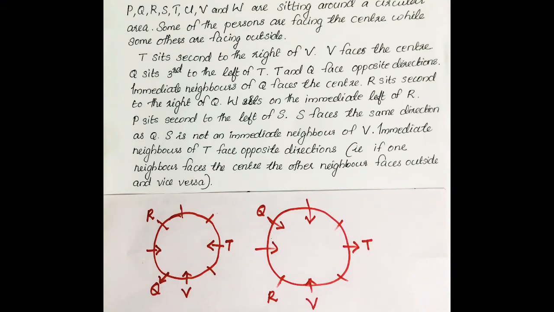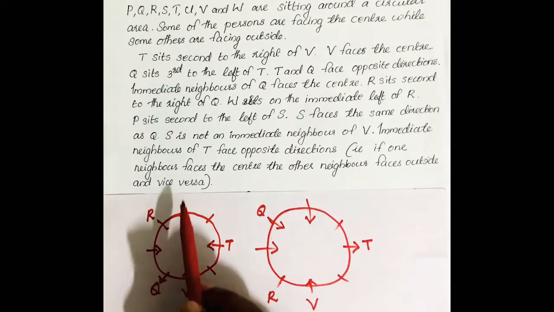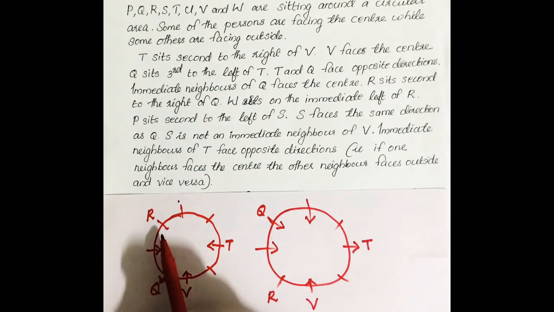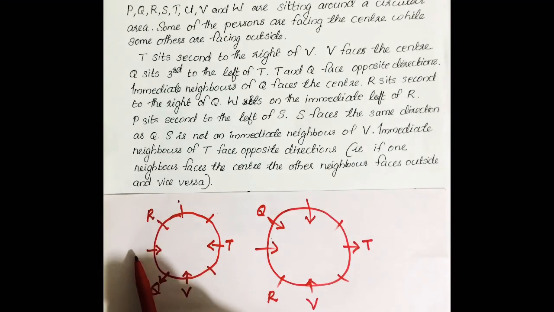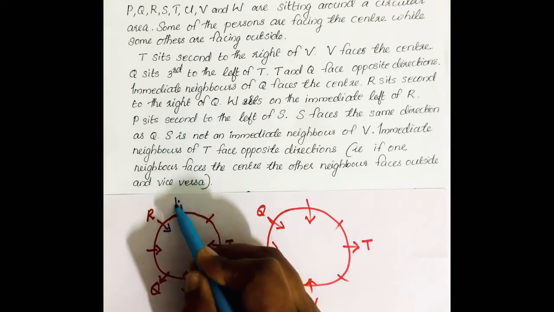Then the next condition: W sits on the immediate left of R. R can be facing inside or outside, and that is also not sure. If R is facing towards the center, W will be here. If R is facing outside, then W will be here. So two possibilities are there. First we move with the first possibility: R is facing center, W is here.